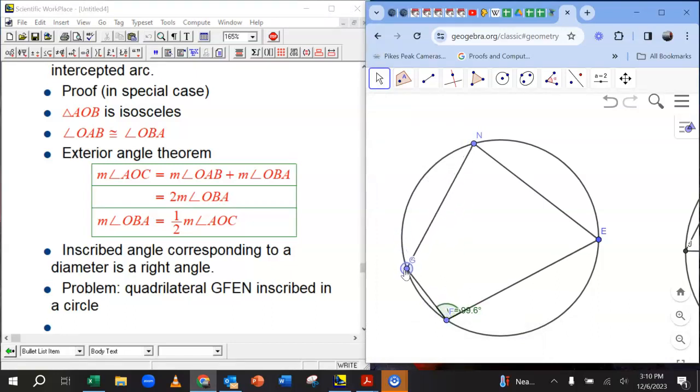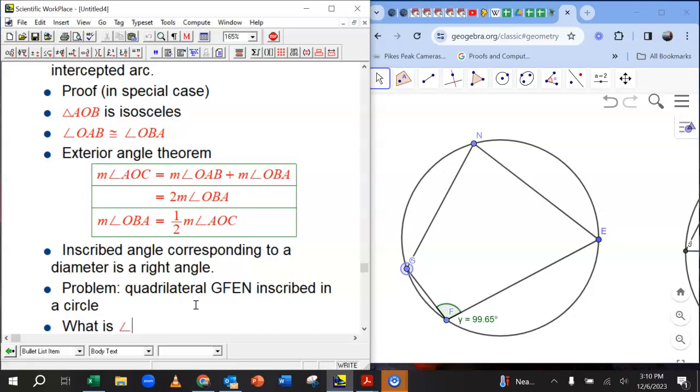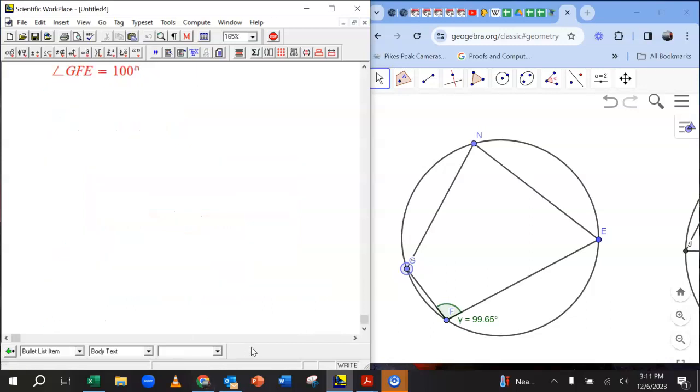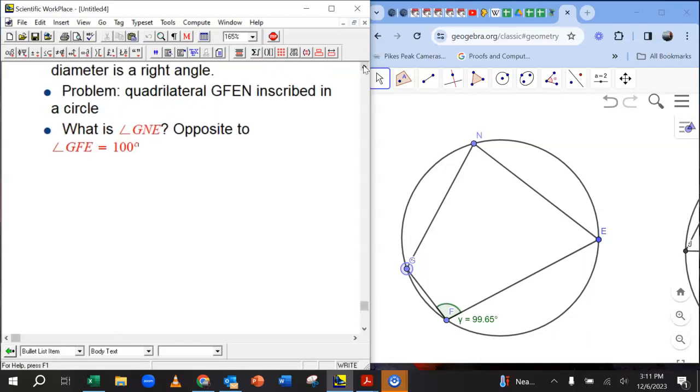Okay. Let's say this is about 100 degrees. And here's a quadrilateral inscribed in a circle. And I'd like to know what is the angle GNE, in other words, the opposite angle to the angle GFE, which is about 100 degrees.